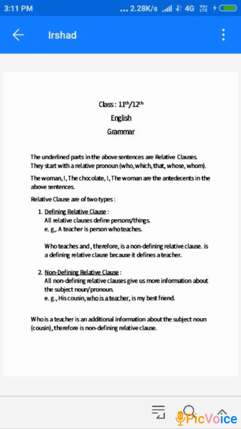Example: his cousin who is a teacher is my best friend. In this sentence, who is a teacher is a non-defining relative clause. If you remove it, the sentence can exist of its own, but it adds to the information. So who is a teacher is additional information about the subject cousin, so it is a non-defining relative clause.